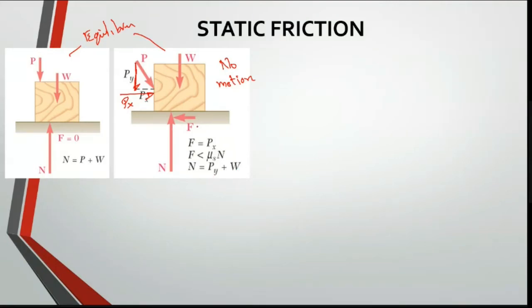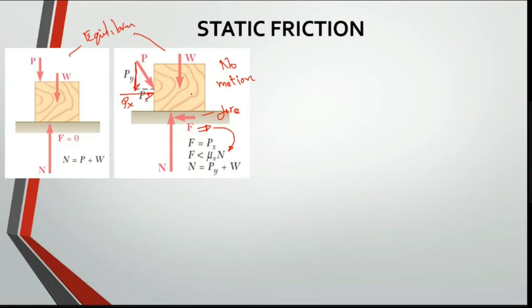Now if I consider, this F is always lesser than mu into N. We already discussed what mu into N is: the coefficient of friction times the normal force. So this F is always lesser, so I can't equate it. F is different, so F is equal to Px. That is different. It is acting like an opposing force, or a reaction force, whatever you can say. But it's not a friction force, because your object is still, it is not moving.